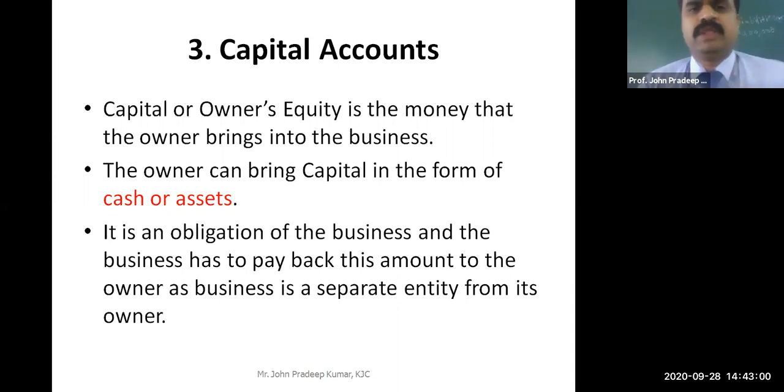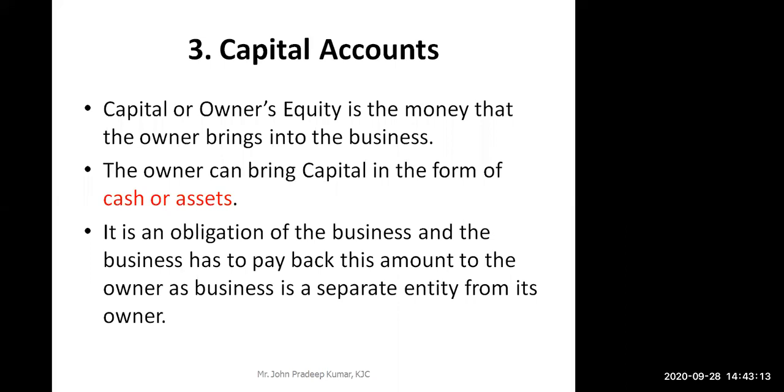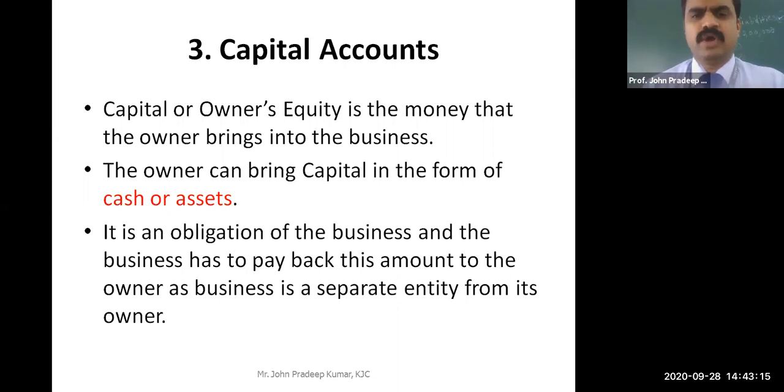Whoever is the owner of the company or the firm, whatever the owner is investing or contributing, that becomes capital. Is it clear? What do I call it? A capital account.